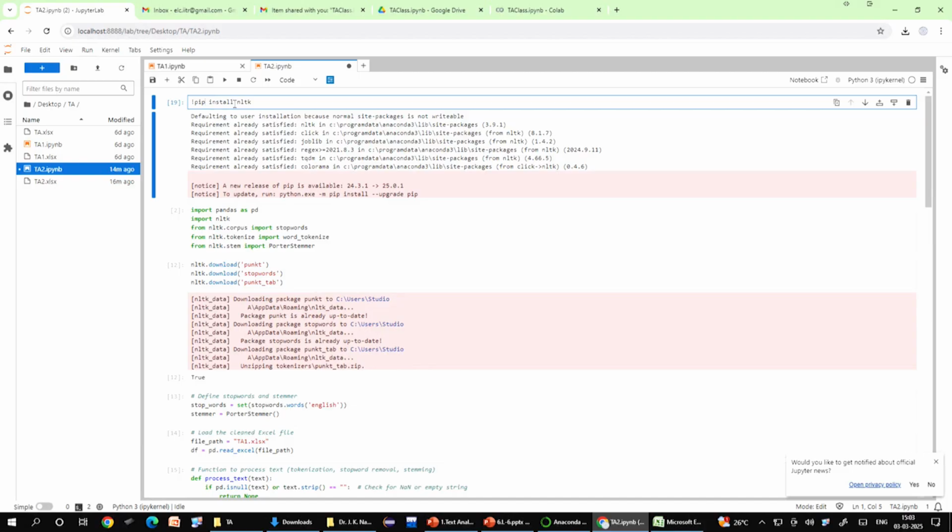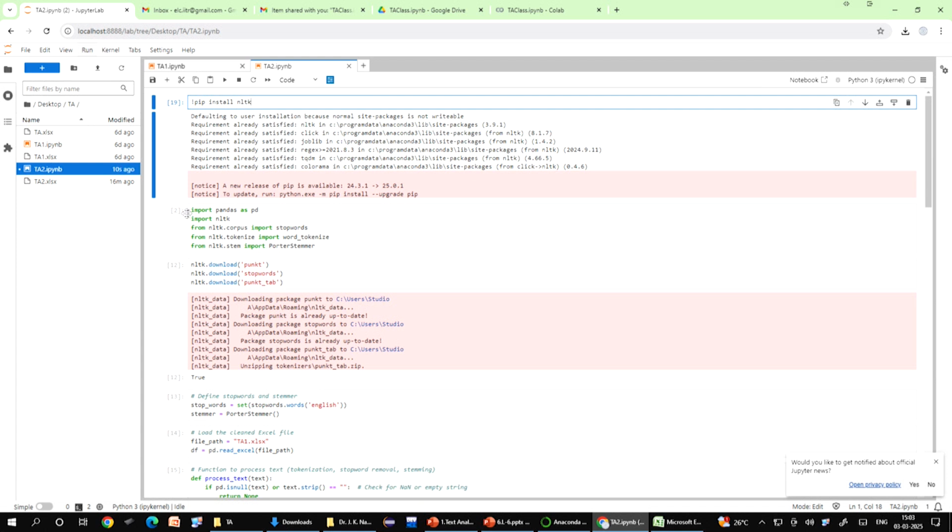NLTK is the name of a library which is used for working with human language data, like analyzing text. So, natural language, so text. That is why it has been developed, so that you can handle text data in a much better way. The exclamation mark that you saw at the beginning is used in the Jupyter notebook to run shell commands directly from a code cell.